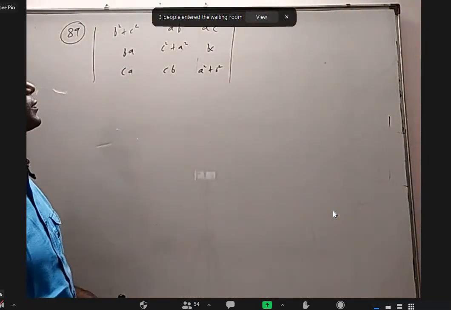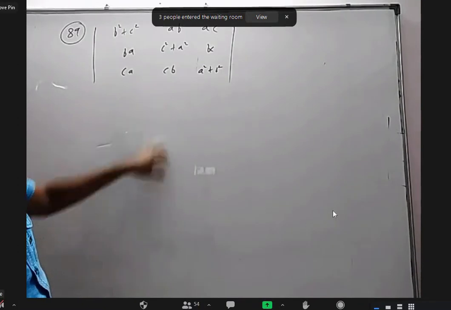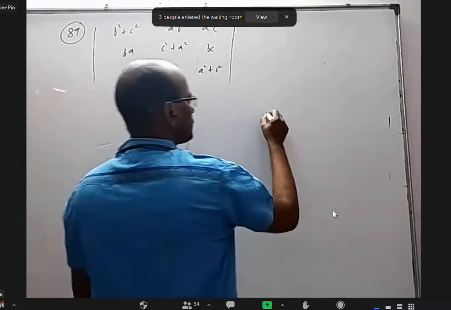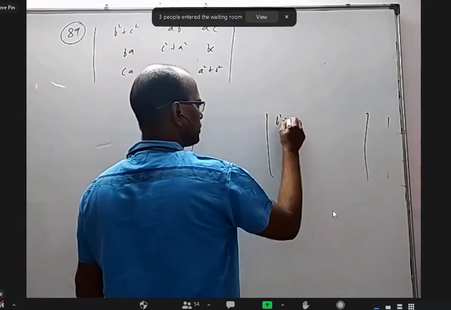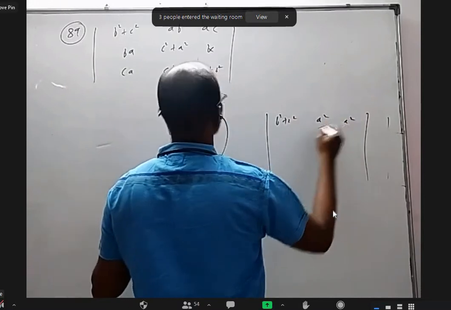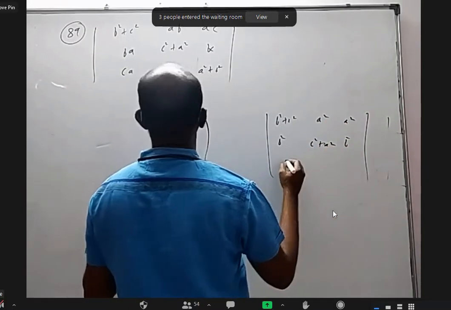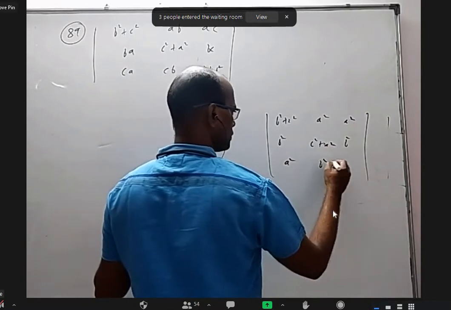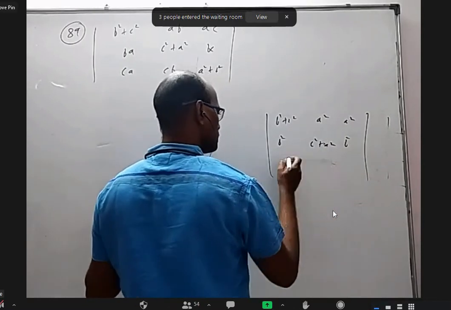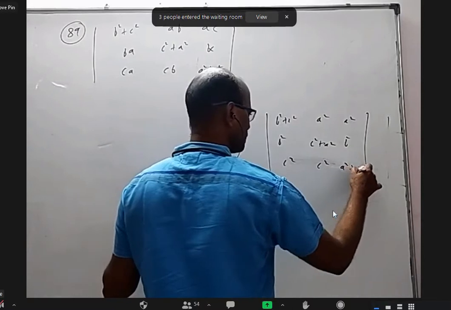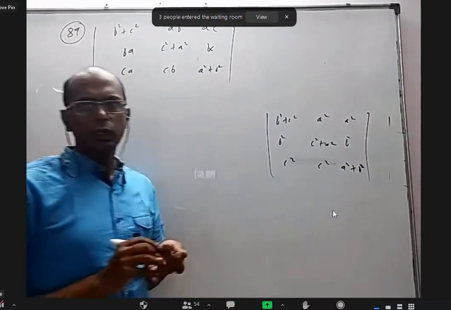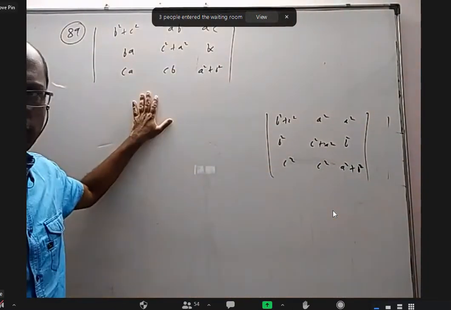But I want to tell something. Instead of doing like this, you take another question. B square plus C square, A square, A square. B square, B square, C square plus A square. A square, B square, no. C square, C square, A square plus B square. Okay. If you directly want to do this question, it will be difficult.